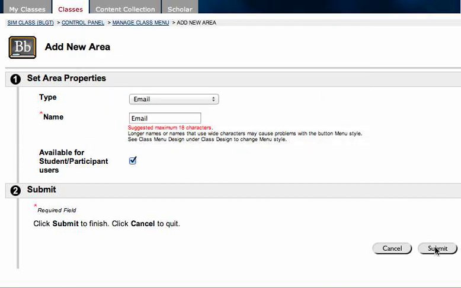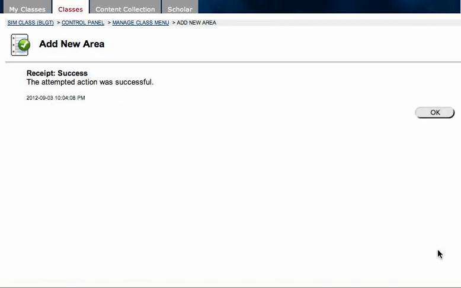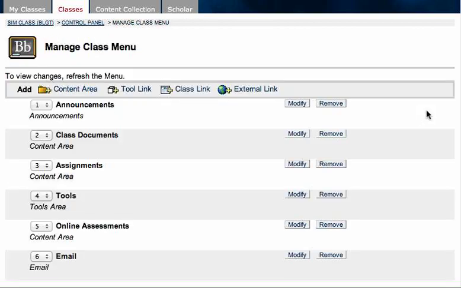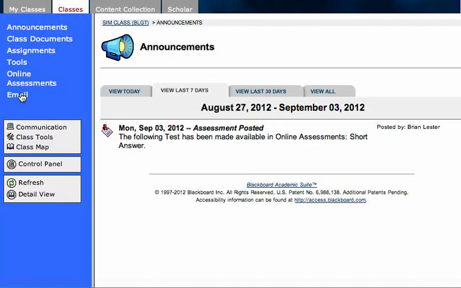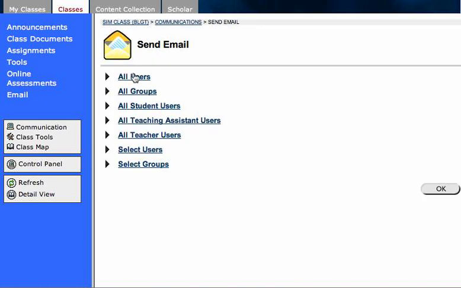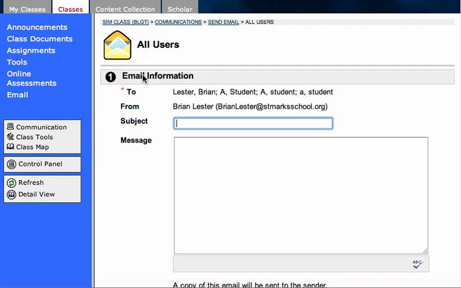So let's just press Submit. Click OK. And if we go back using the breadcrumb trail, I'll see I now have an email option, which I can go straight to, select all users, and send an email.